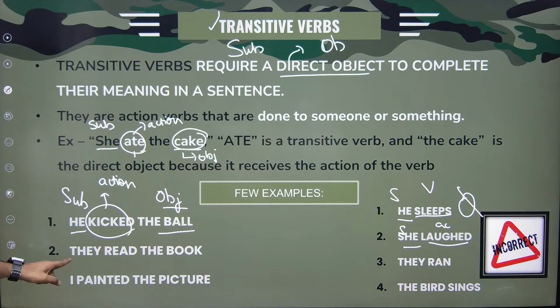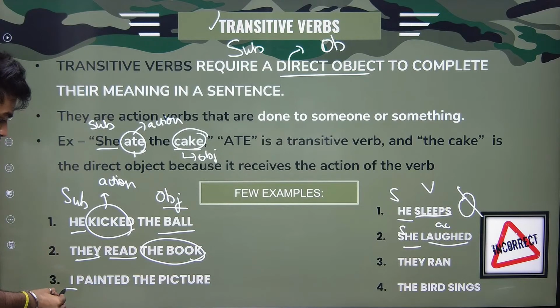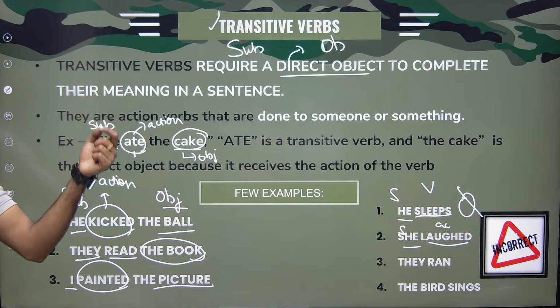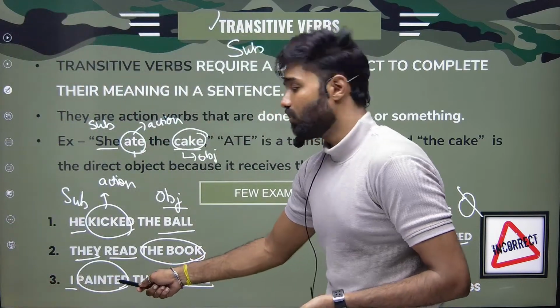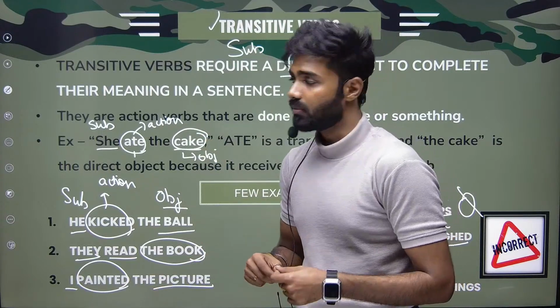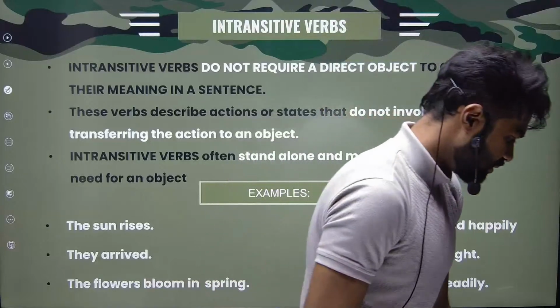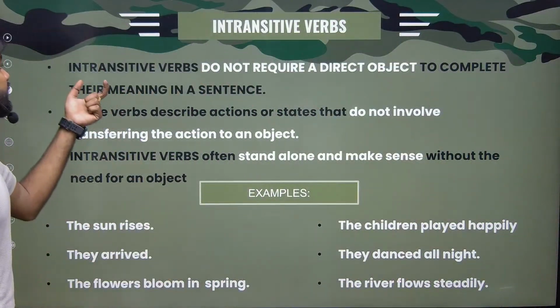All right. See here. They read the book. They, subject, read, action. The book is the object. I, subject, painted, action. The picture is the object. So anything which has a subject and an object, we call that verb a transitive verb. Now let us discuss what intransitive verbs are.